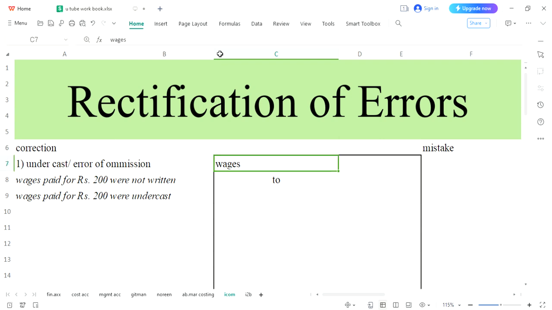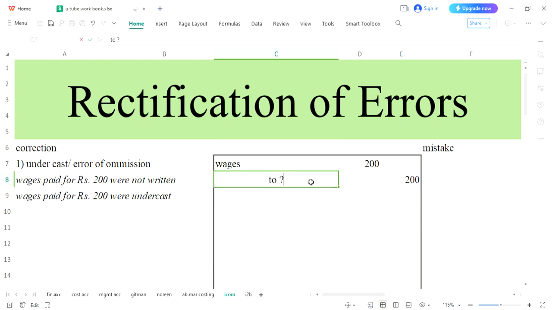Wages were supposed to be written over here, you had forgotten, and now you have remembered it, and when you realize your mistake, you immediately write wages on the proper spot. So how much amount was not written? 200, and then 200 on the credit side. What you will write upon here, that's something else.